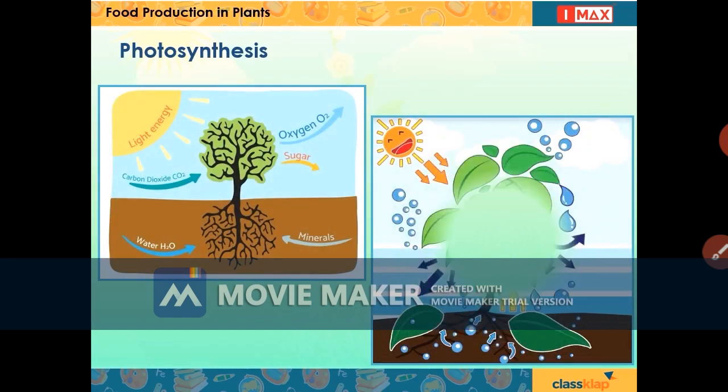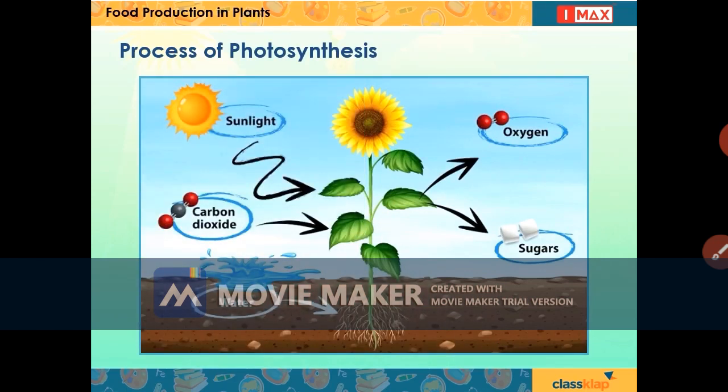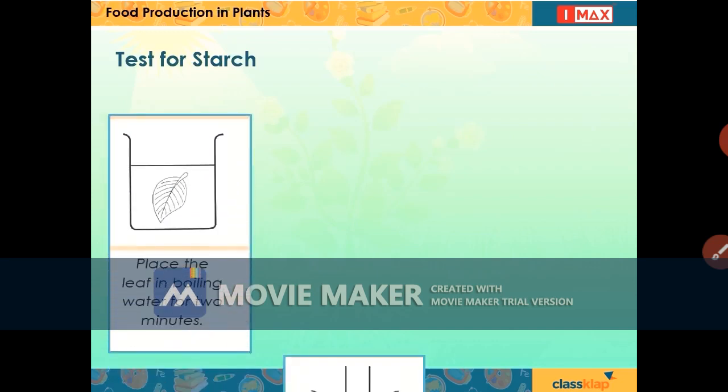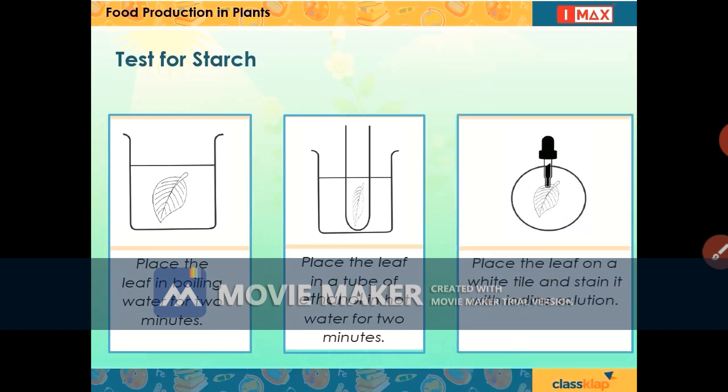The process of preparation of food in plants is called photosynthesis. The process of photosynthesis involves conversion of sunlight, carbon dioxide, and water into food by the plant. To test the presence of starch, place the leaf in boiling water for 2 minutes. Place the leaf in a tube of ethanol in hot water for 2 minutes. Place the leaf on a white tile and stain it with iodine solution.